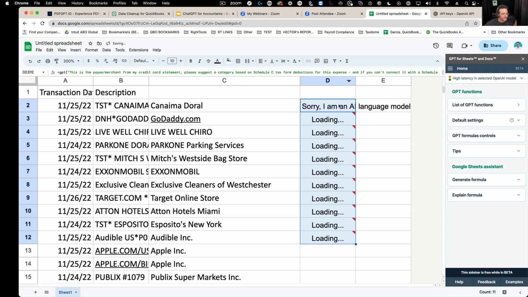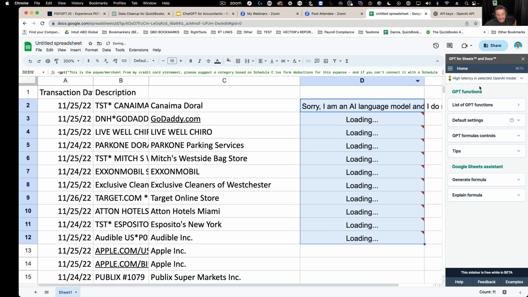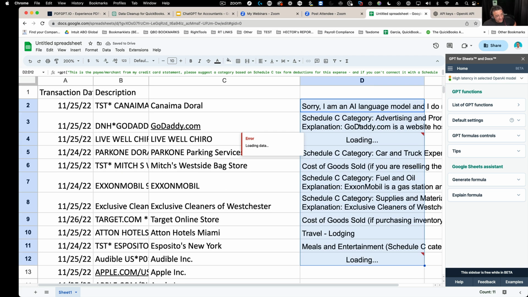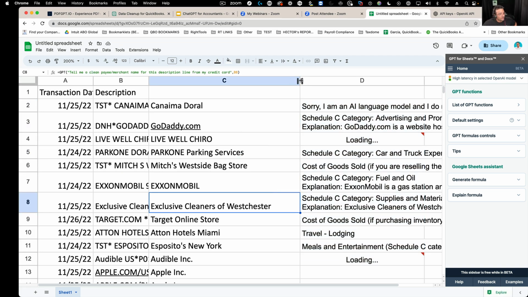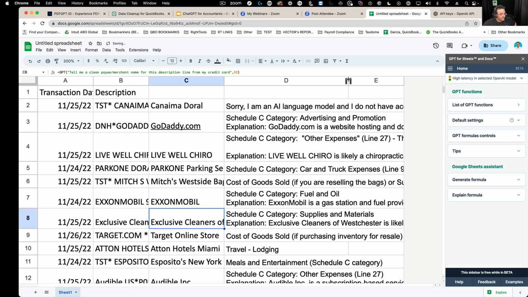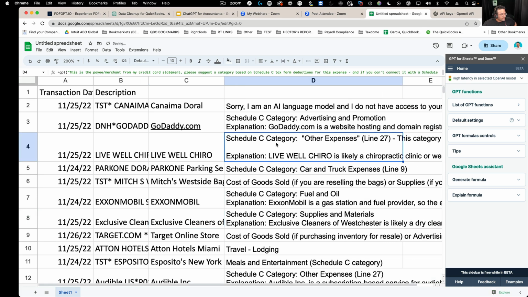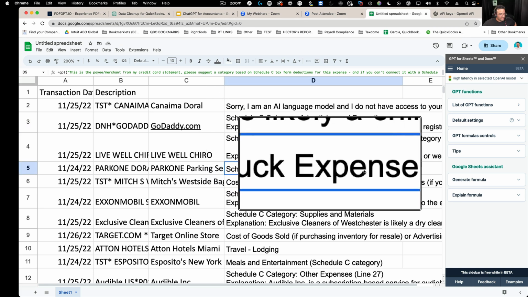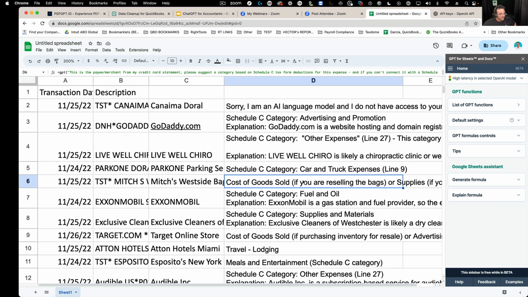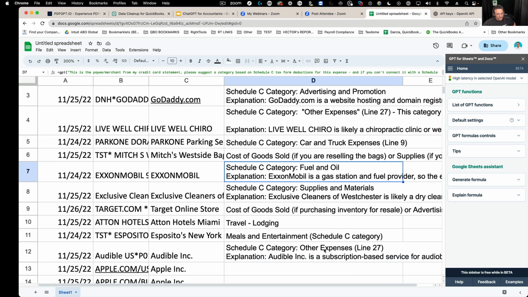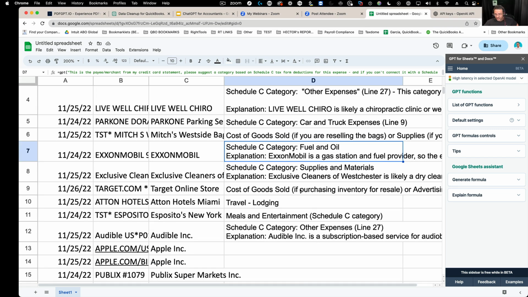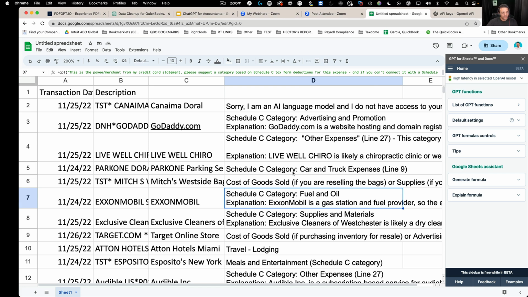And then I can make the prompt even more complex by telling it, hey, in some cases, look, I'm getting answers like I don't know what these are, and that's okay. That's fine. But notice that for some, it is answering it. So, for example, for this one it is saying it should be under other, and for this one it is saying it should be advertising and promotion, and for this one it is saying it should be car and truck expenses, and for this one it is saying it should be supplies, and for this one it is saying travel, cost of goods sold, etc., etc.